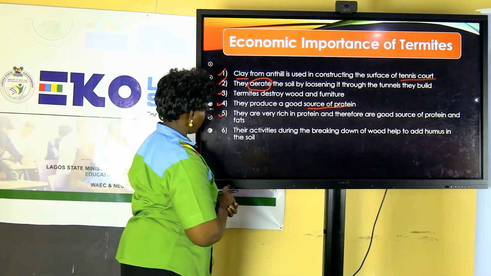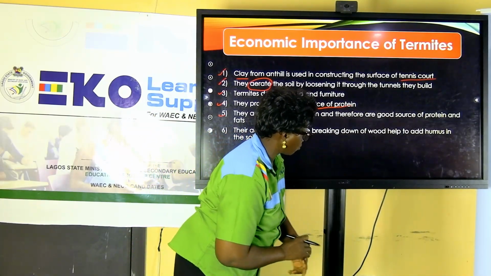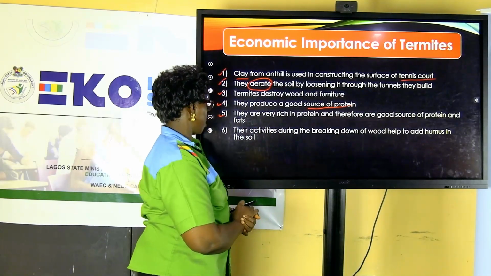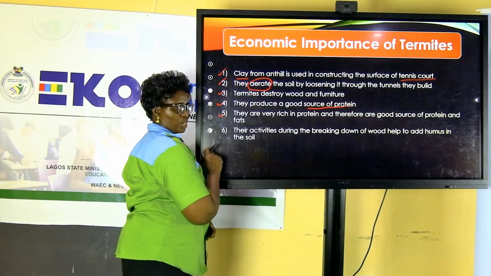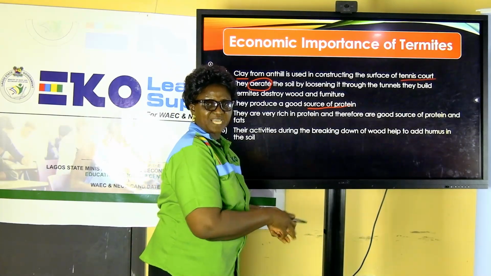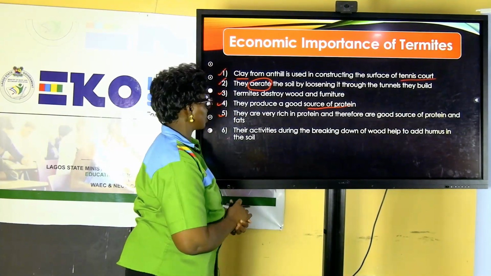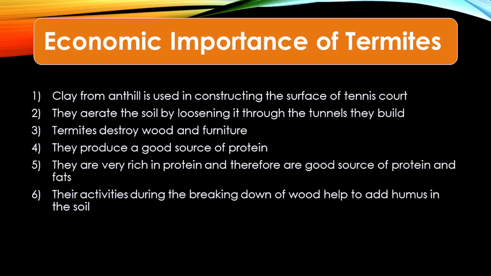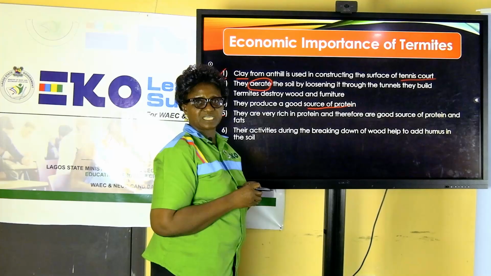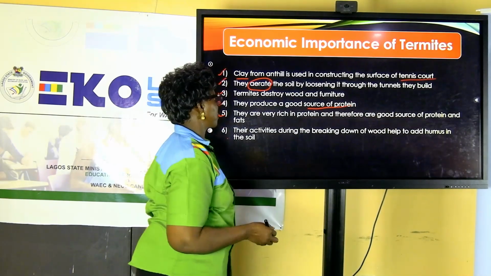The other function is that their activities during the breaking down of wood help to add humus into the soil. What do we mean by humus? The decomposed part of plants, when it mixes up with the soft soil, it's known as what? Humus. So these are some of the important areas that we considered termites to have great economic importance.